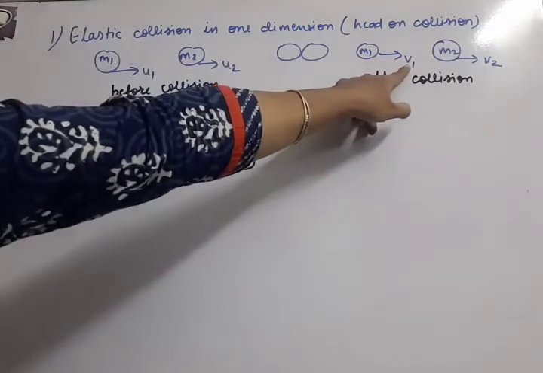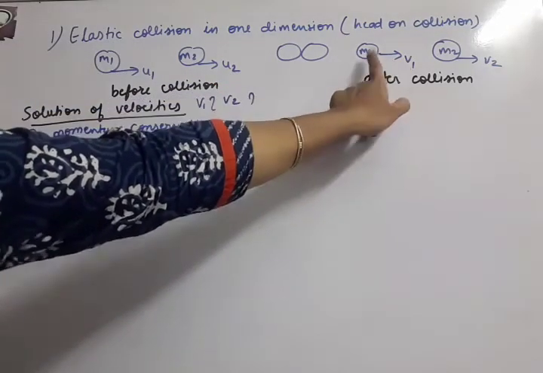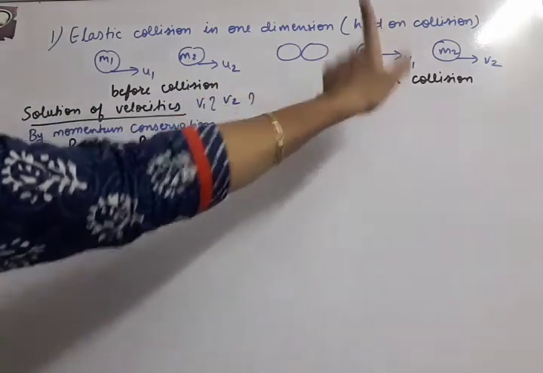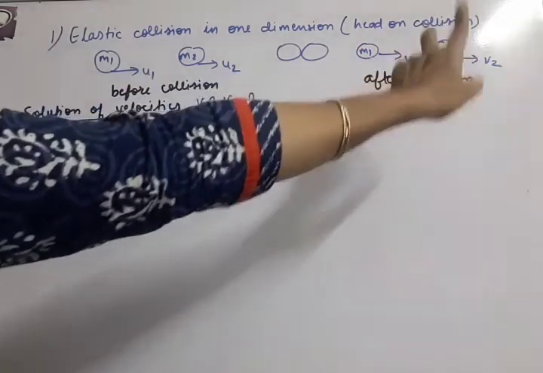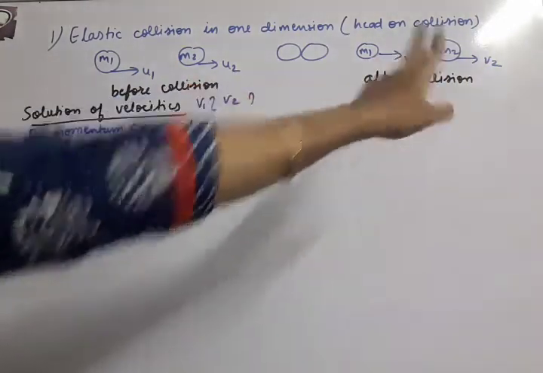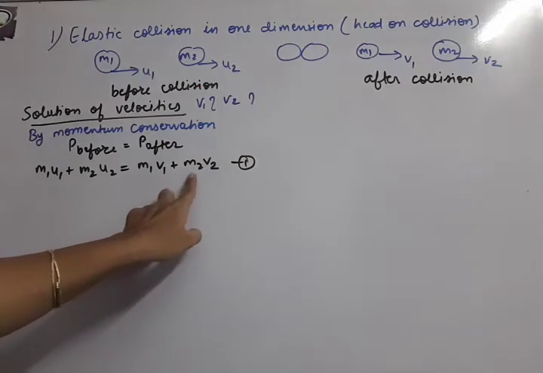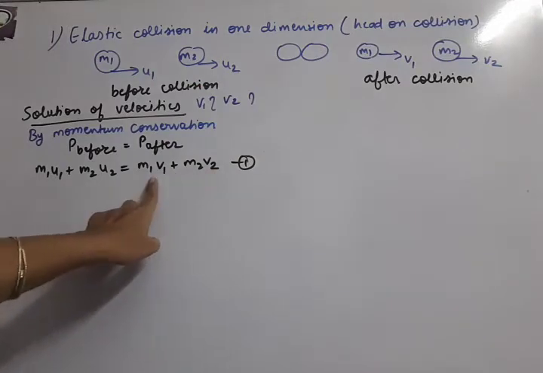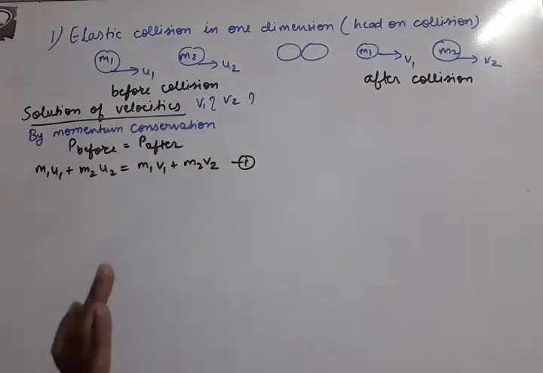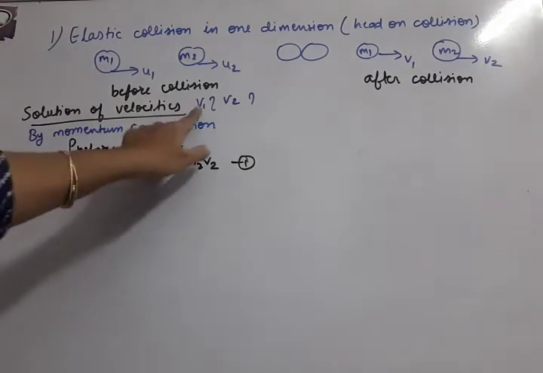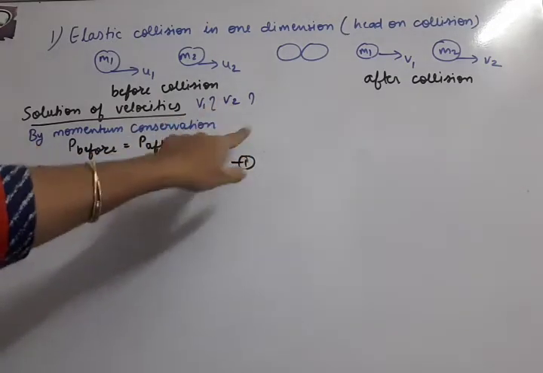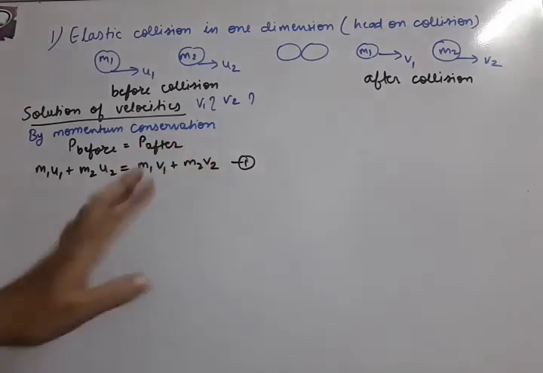But after collision the velocities are changed. So m1 v1 is the momentum of the first object, m2 v2 is the momentum of the second object. We will add them, so m1 v1 plus m2 v2 is the total momentum. So this is our first equation formed. Now we have two unknowns, so we need a second equation also so that we can solve for the two unknowns.